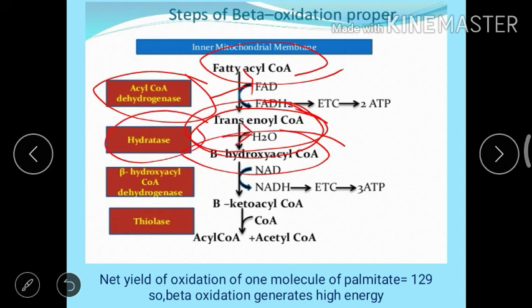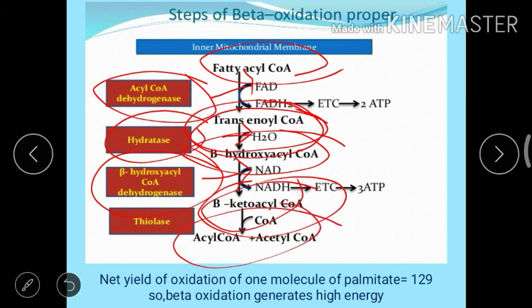Then beta hydroxy acyl CoA is converted into beta keto acyl CoA by the enzyme beta hydroxy acyl CoA dehydrogenase. Then beta keto acyl CoA is converted to acyl CoA by the enzyme thiolase, okay. And in this process the net ATP from oxidation of one molecule of palmitate is 129. So beta oxidation generates high energy, okay.